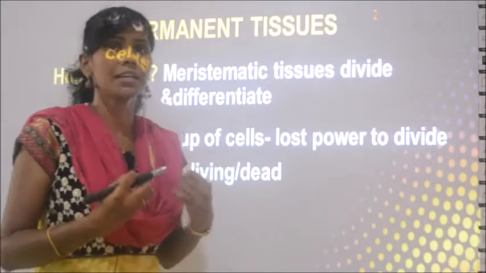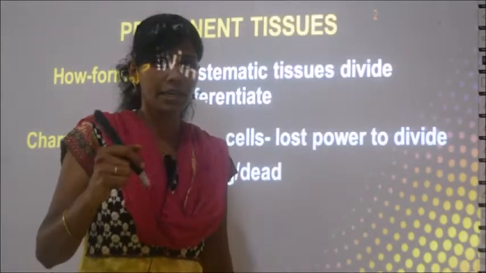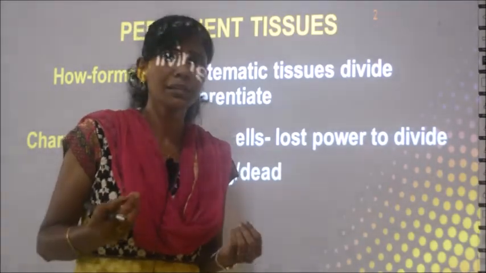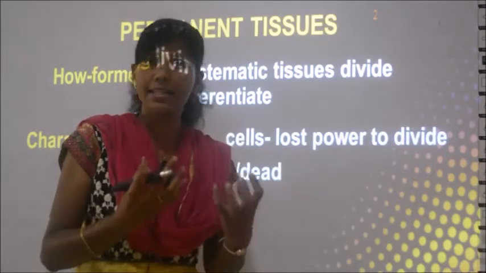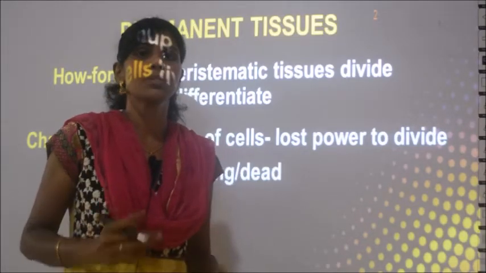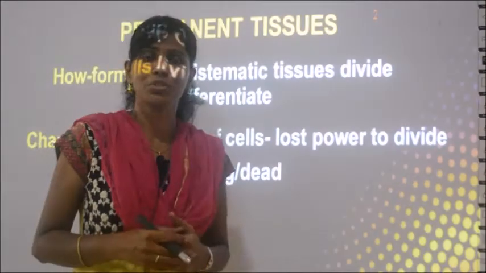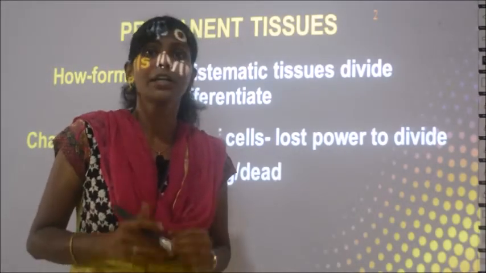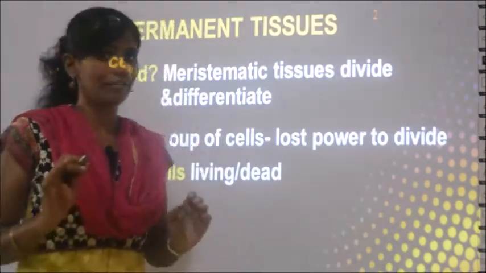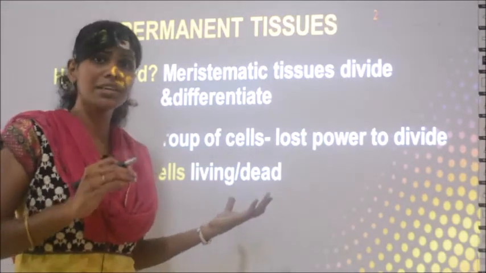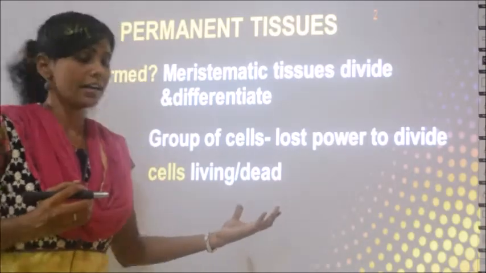What about the status, whether they are live or dead? See, if something cannot divide anymore, what will you think? You will think that it is a dead cell, no? But it is not true. Some of the permanent tissues are dead, whereas some of the permanent tissues can still be alive. The only thing is they will not divide. So some are alive, or living cells you can call them, and some are dead cells.